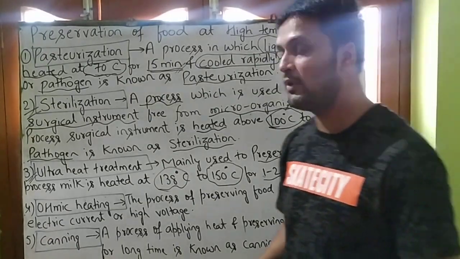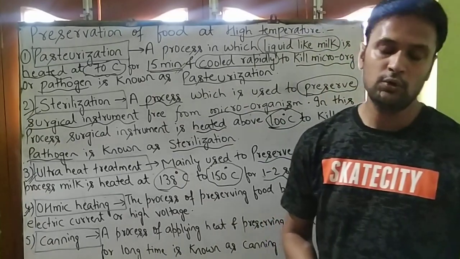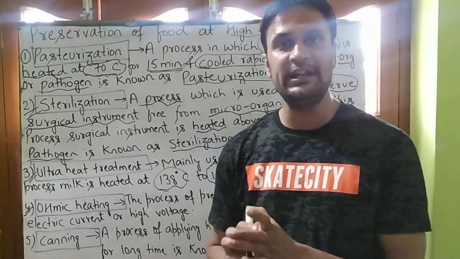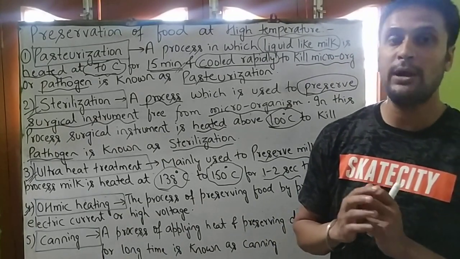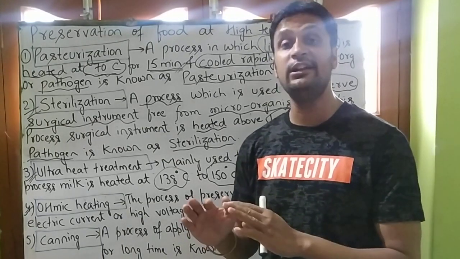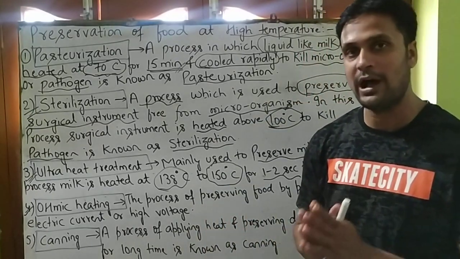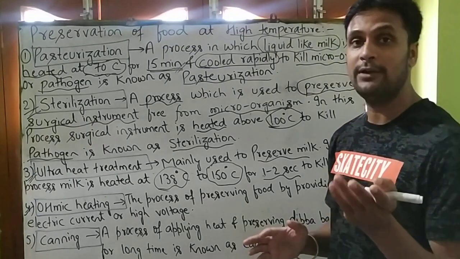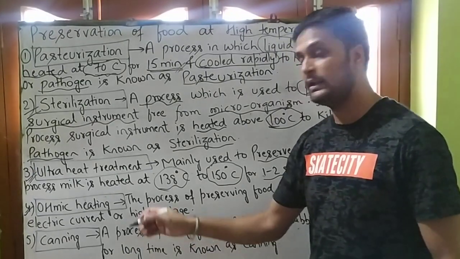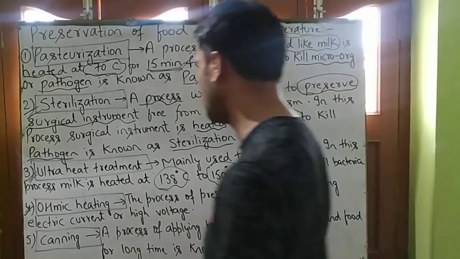Now we will see our fourth step, that is ohmic heating. Not only by providing heat can we preserve our food, but by providing electric current or high voltage we can preserve our food. For example, you might have seen an oven in your house, and by providing electric current in the oven we preserve our food. So we will see what is written on board.